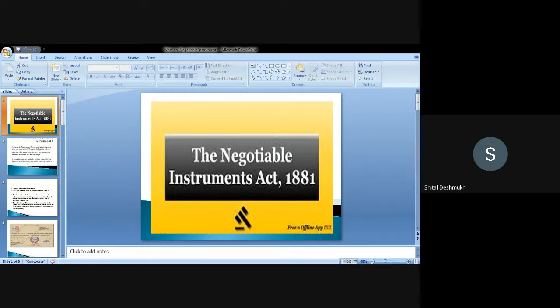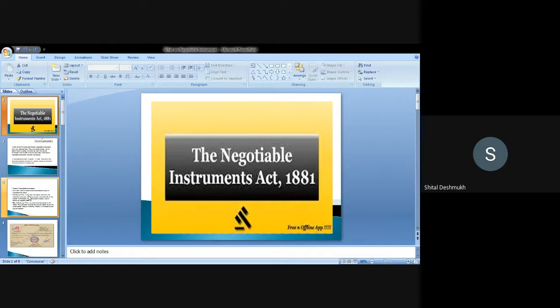In every act, there is a source from which that act came into force. The source of the Negotiable Instruments Act is, of course, English common law. The purpose of the act is to ease business for mercantile purposes; the Negotiable Instruments Act is framed for that.